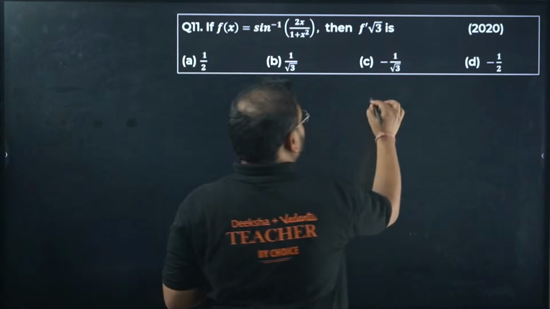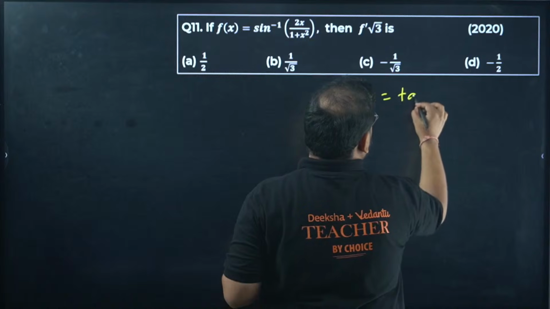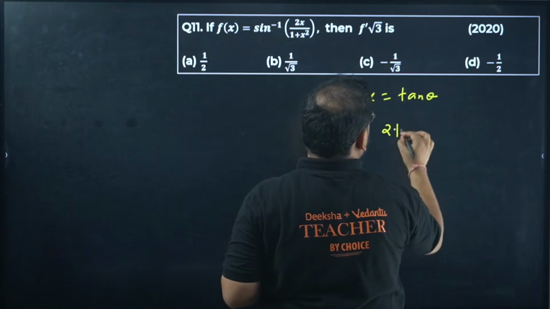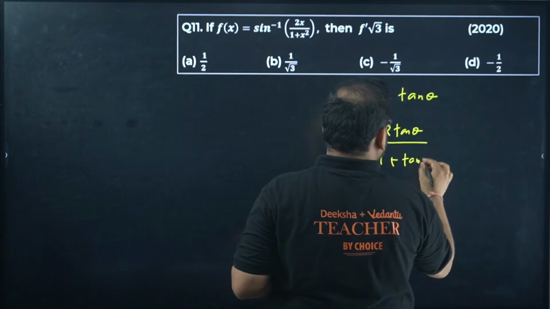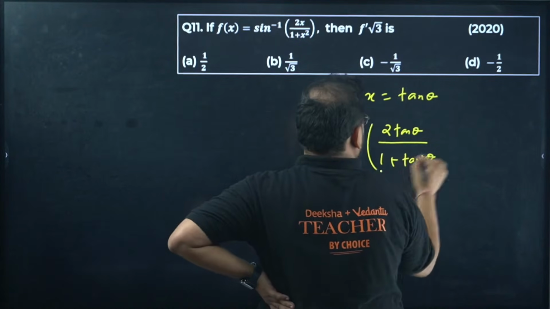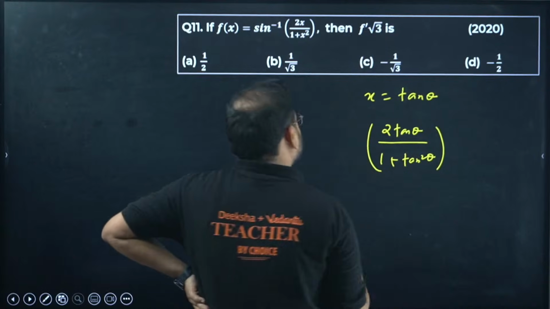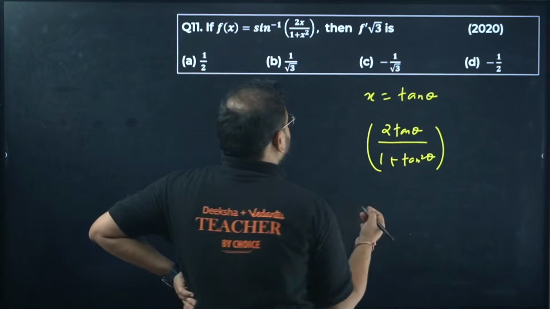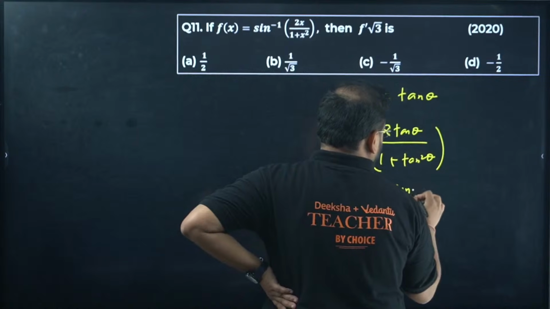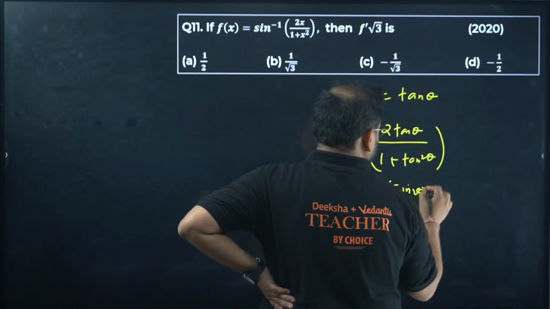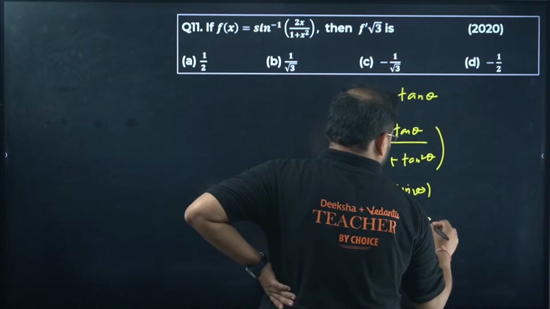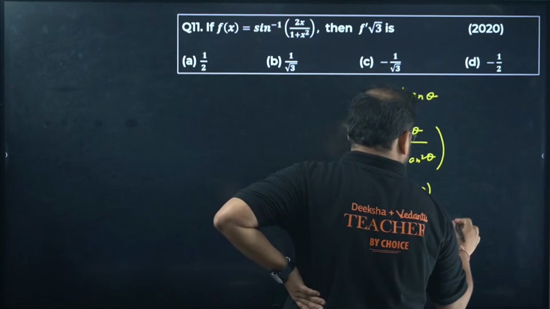Same problem, take x as tan theta. You get 2 tan theta upon 1 plus tan square theta. This is the formula of what? Same, sin 2 theta. We have outside sin inverse. So 2 theta, 2 times tan inverse of x.